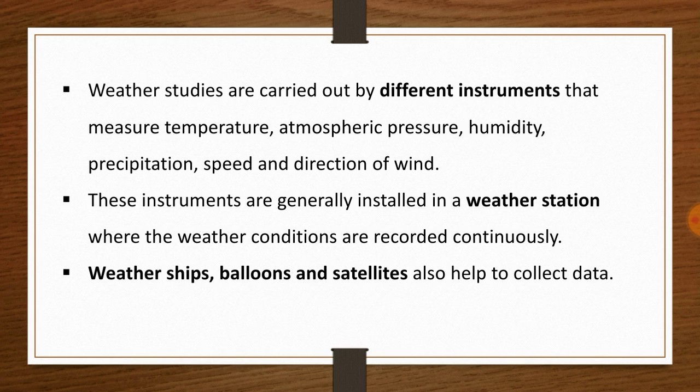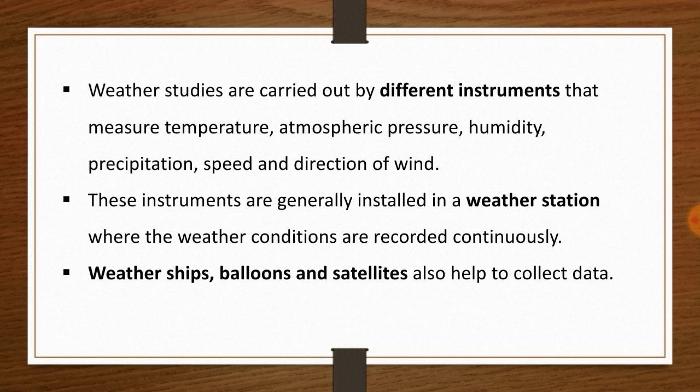So they are known as weather ships. And some balloons are assigned the task of recording data related to weather conditions. So there are balloons and satellites.